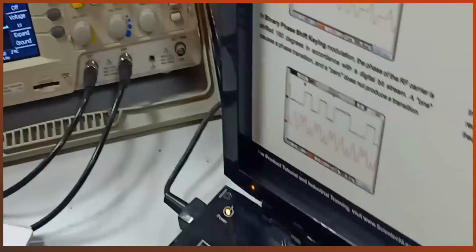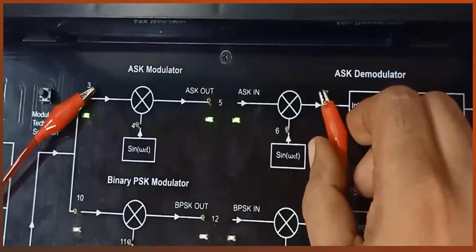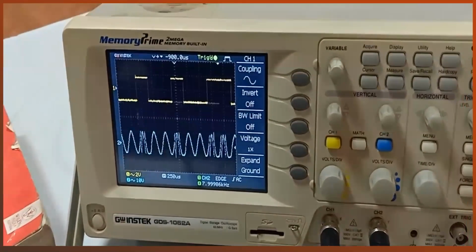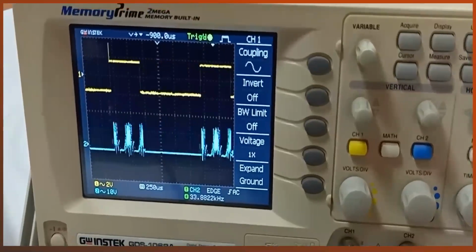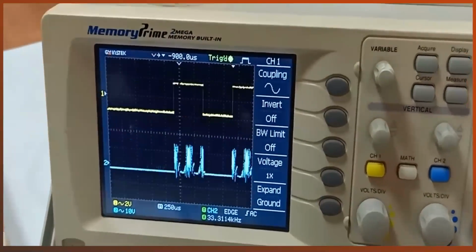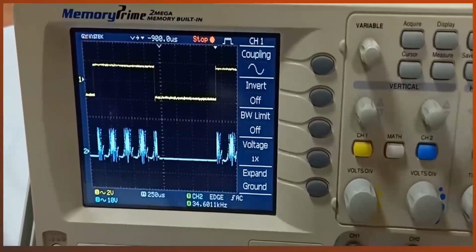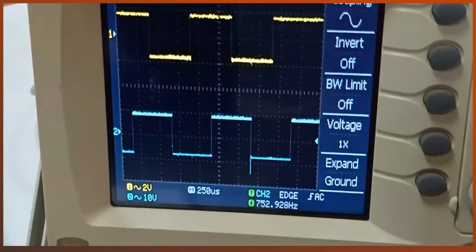Similarly for demodulation, at TP7 we can see the signal after multiplying with sin omega ct, and after using integration we have this low pass output, where the data is 8 bit and the data clock is at 2 kilohertz. So this is the low pass output, and after that the final output after the comparator is this. This is the demodulated output.